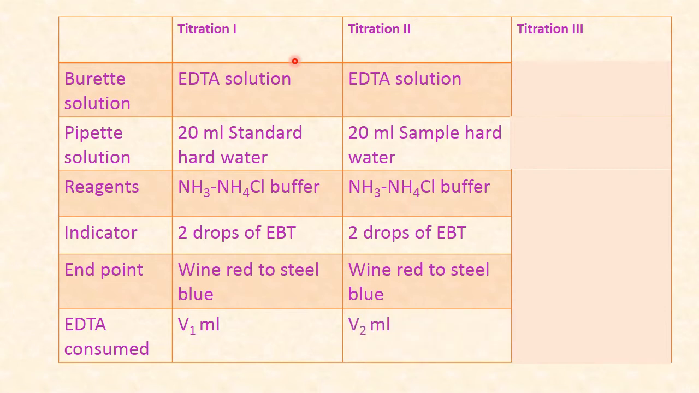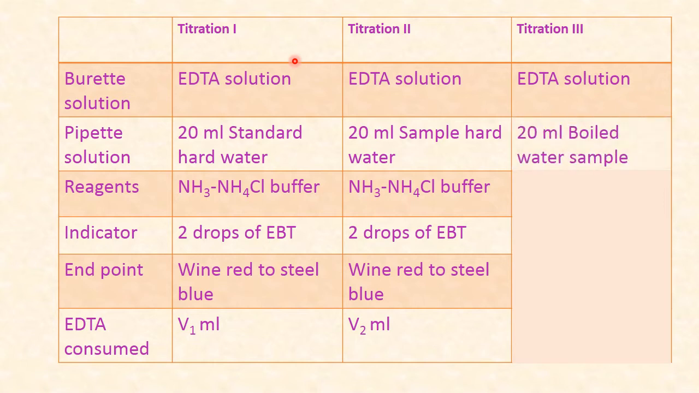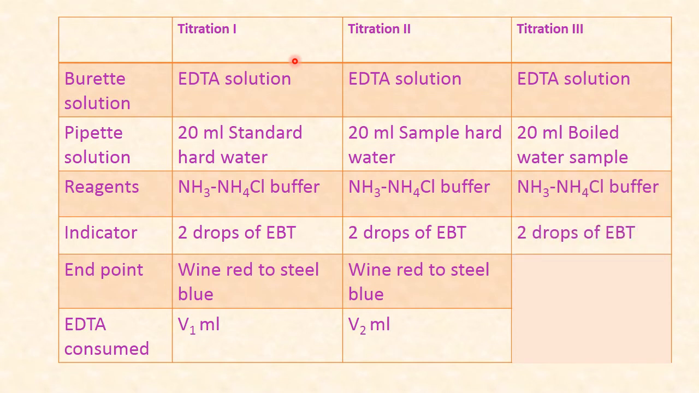Now titration 3. Again, burette solution we take EDTA solution. Pipette solution is boiled water sample, 20 ml of boiled water sample. Buffer is going to be same. Indicator is going to be same. Endpoint is going to be also same, wine red to steel blue. Now EDTA consumed in this titration, let it be V3 ml.